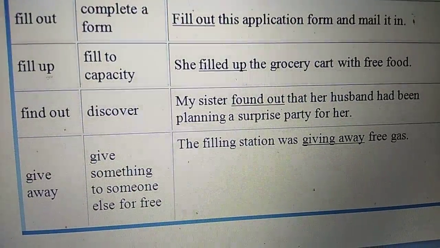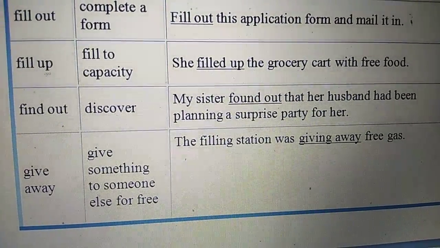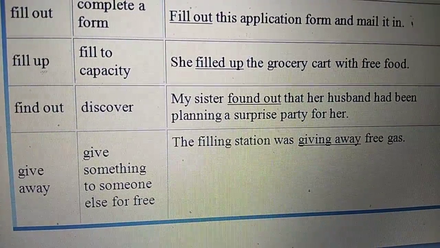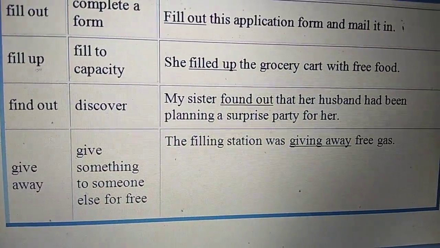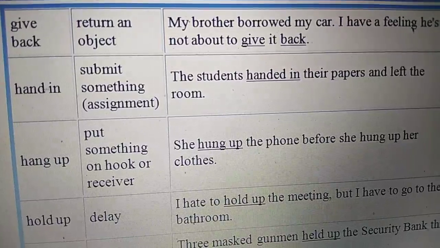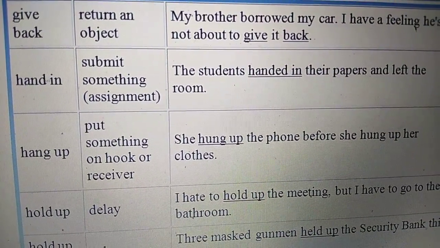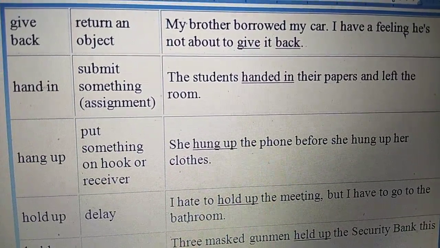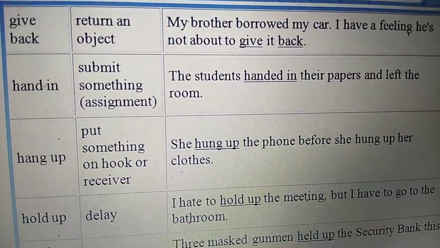Next is find out. Find out means to discover. My sister found out that her husband had been planning a surprise party for her. Next is give away. It means give something to someone else for free. The filling station was giving away free gas. Next is give back. Give back means return an object. My brother borrowed my car. I have a feeling he is not about to give it back.